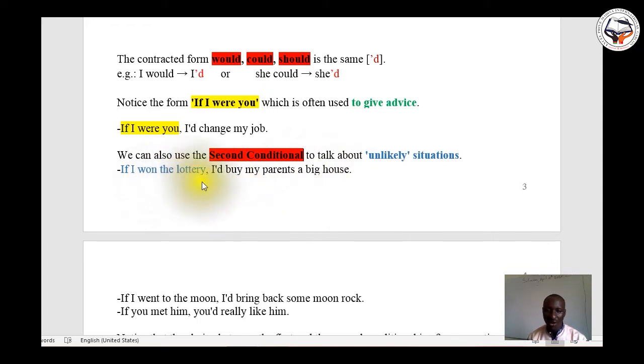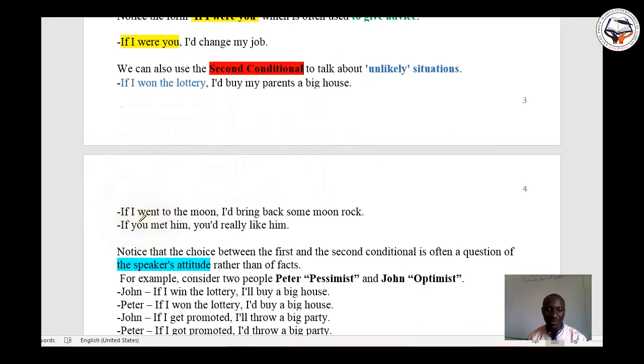If I went to the moon, I'd bring back some moon rock.